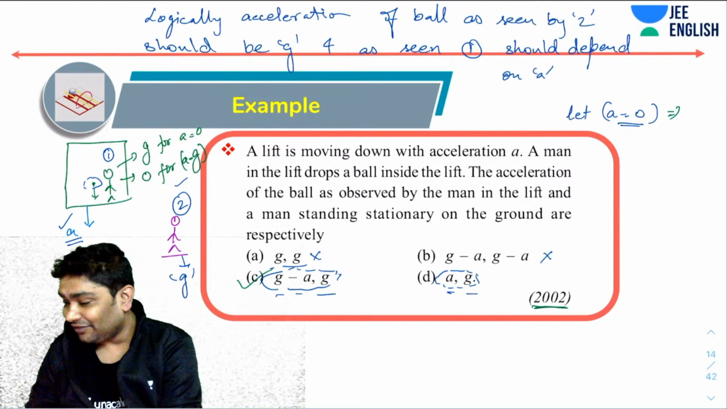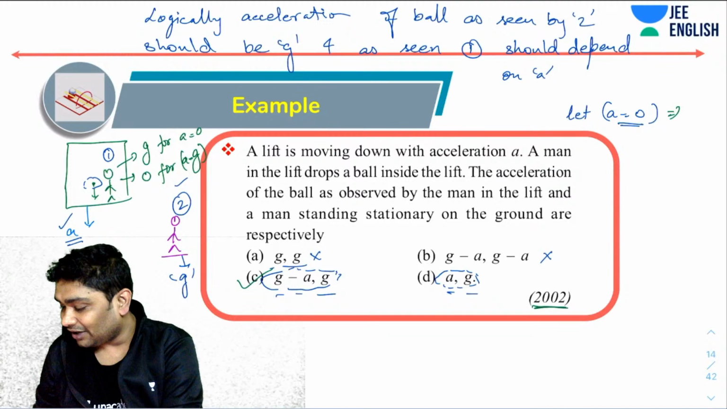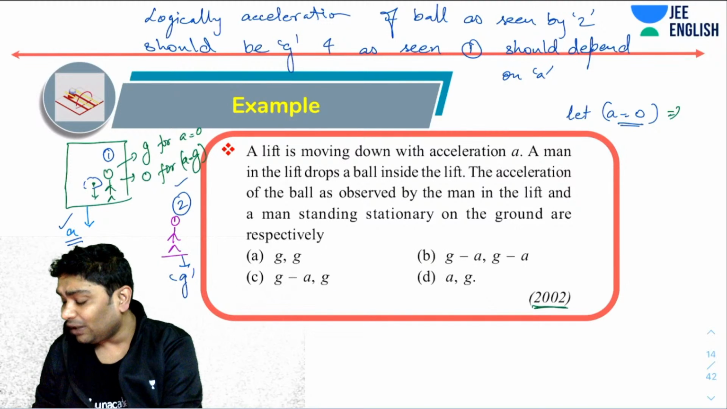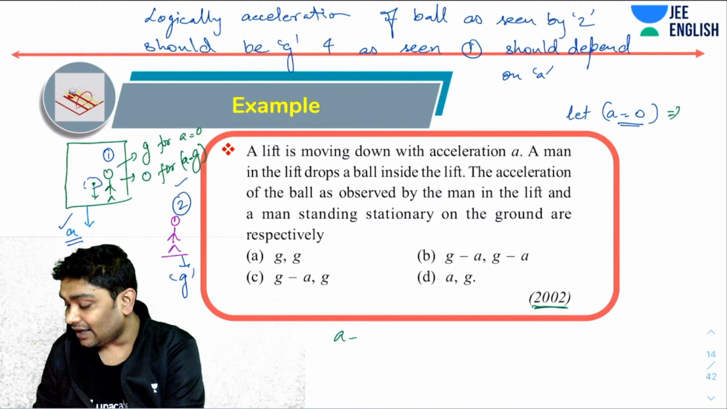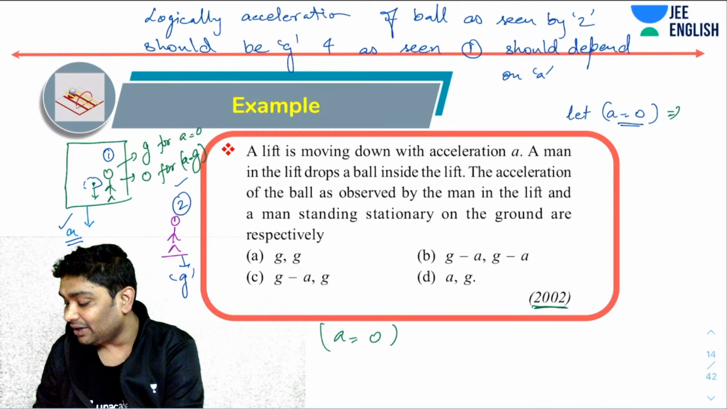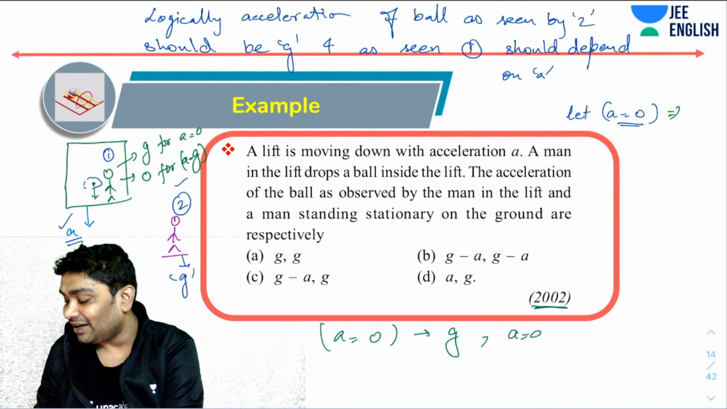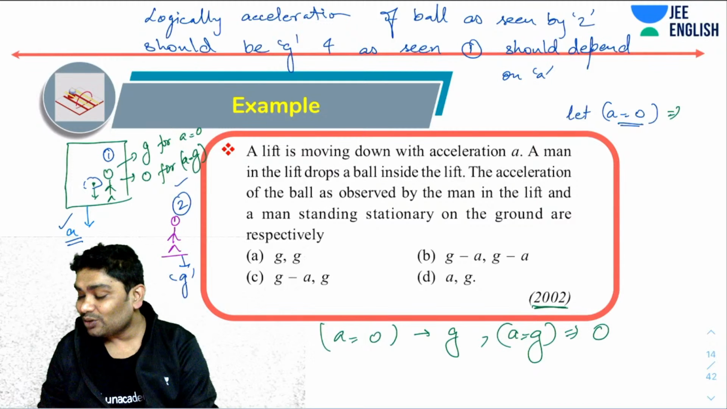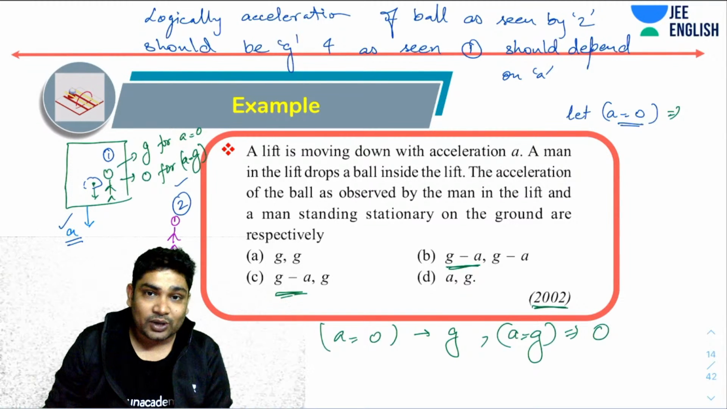I know that if I put A as 0, it should have given me the answer of the first part as G, and A as G should have given me the answer of the first part as 0. So only this and this, these two options satisfy these values, okay?